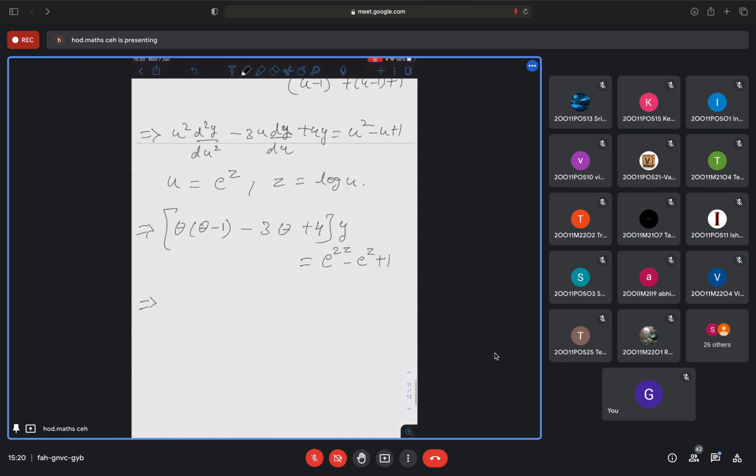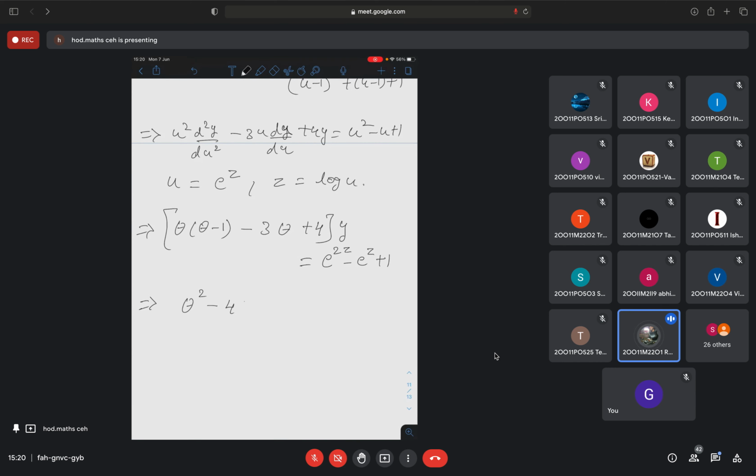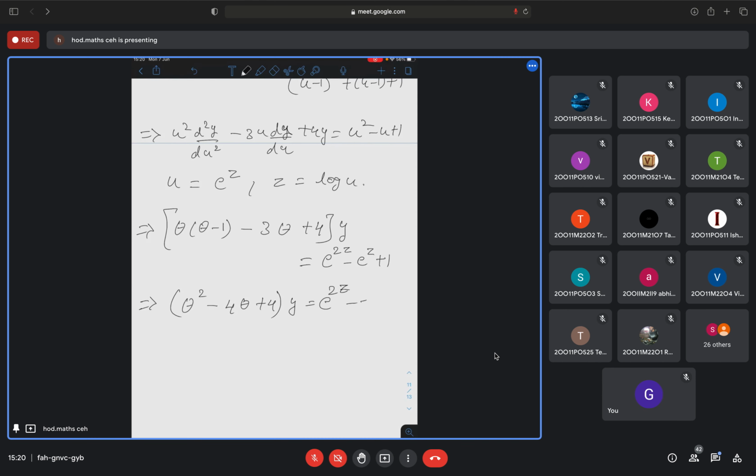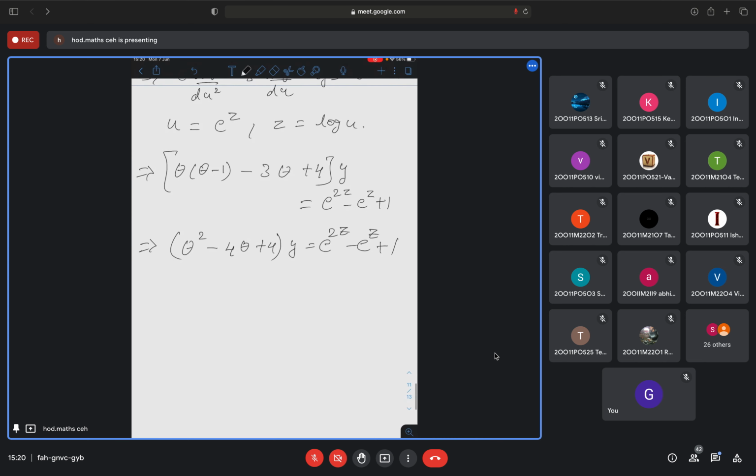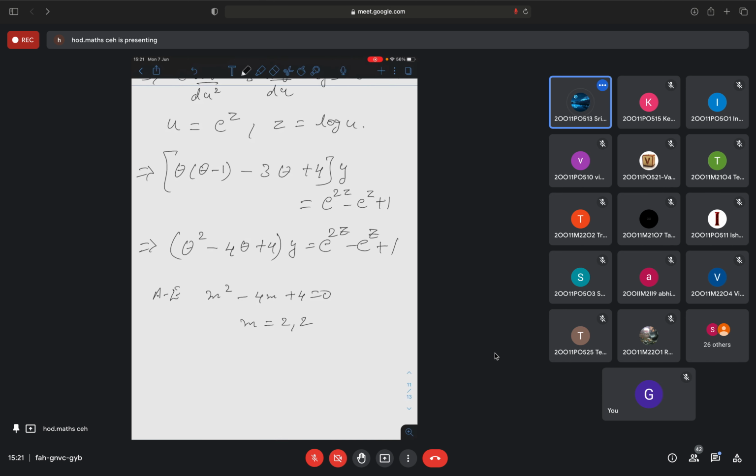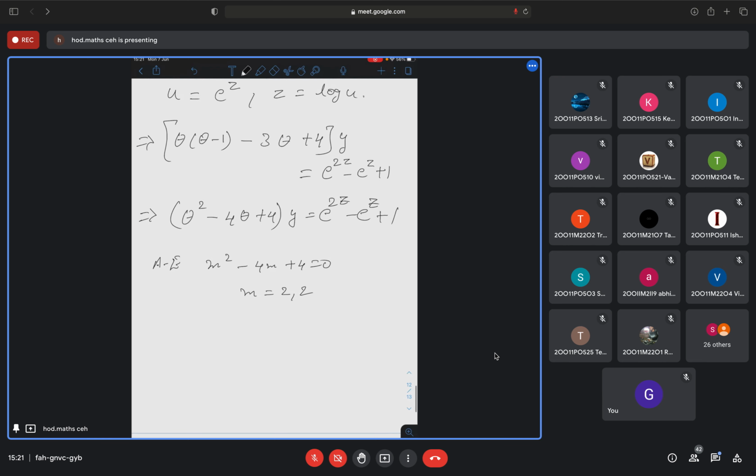Now let us simplify this. So on simplification, this will be theta square minus 4 theta plus 4, y is equal to e to the power 2z minus e to the power z plus 1. Now finally, what have you got? You have got a differential equation with constant coefficients. Now you find the roots. Auxiliary equation of this equation will be m square minus 4m plus 4 is equal to 0. What are the roots? 2 and 2. So roots are real and repeated.